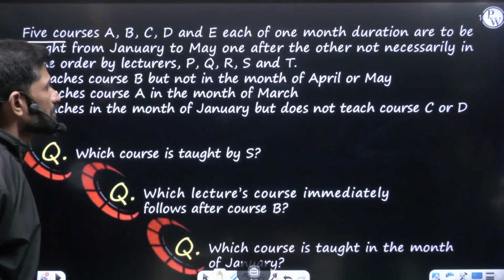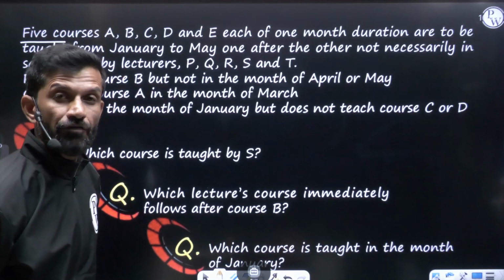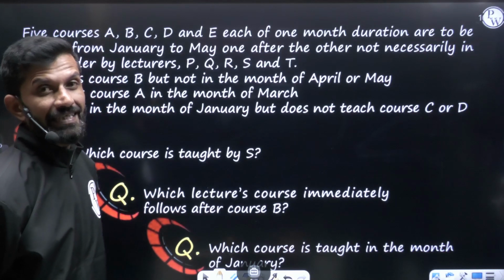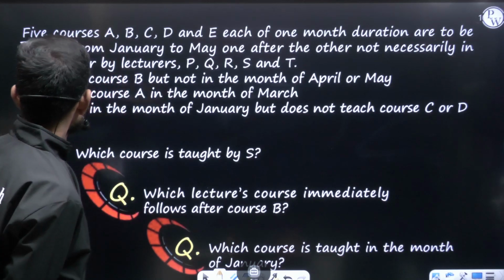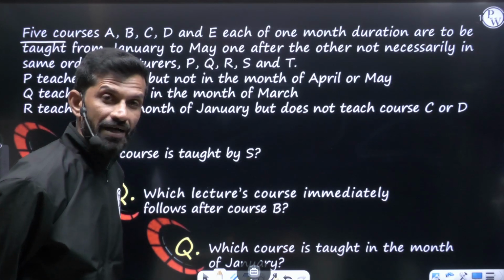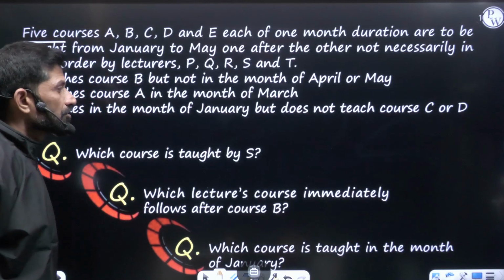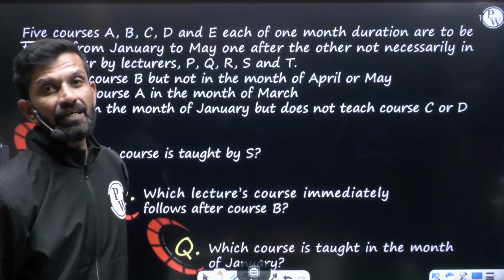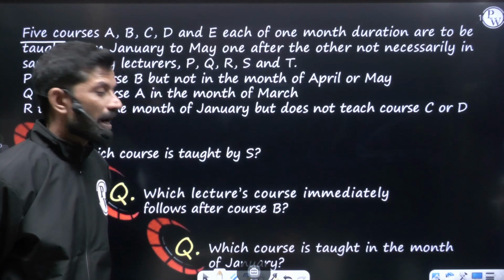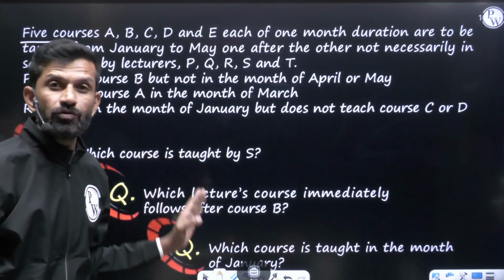P teaches course B, but not in the month of April or May. So P will be taking course B, but P won't teach in the month of April or May. Q teaches course A in the month of March. R teaches in the month of January, but does not teach course C or D. So this is the data they have given, and based on this we have to answer these questions. There are 3 questions they have asked.